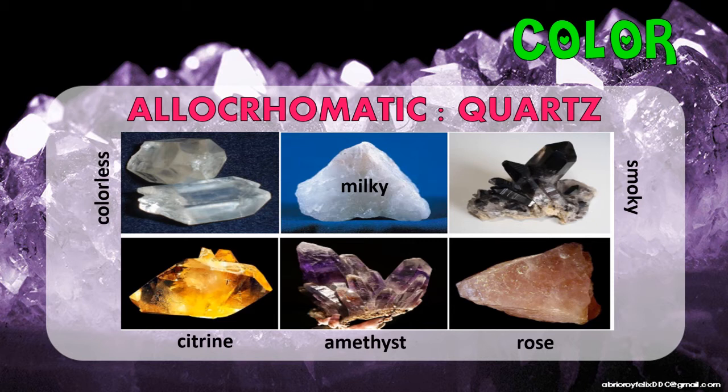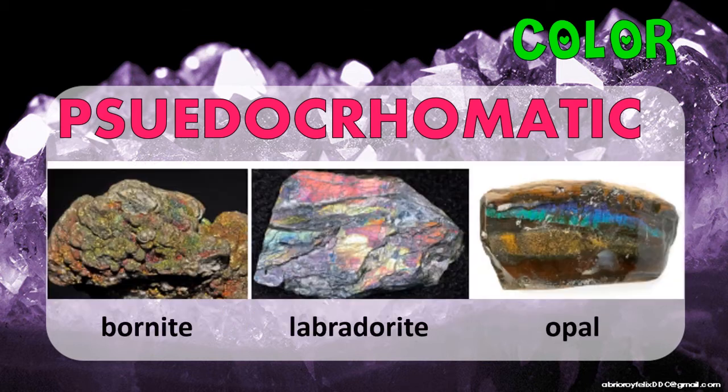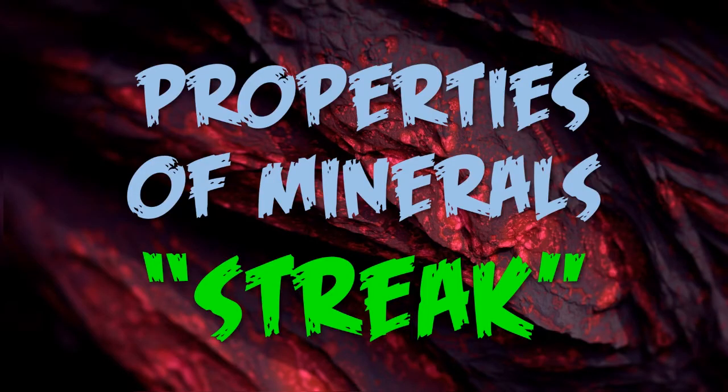The last classification of the color of your mineral is your pseudochromatic. These are the false-colored minerals, and their colors are due to light diffraction. Again, the colors are due to your light diffraction. Your bornite, labradorite, and opal are examples of your pseudochromatic minerals. Now we are done with the color. The next property of your minerals that we are going to discuss is the streak.